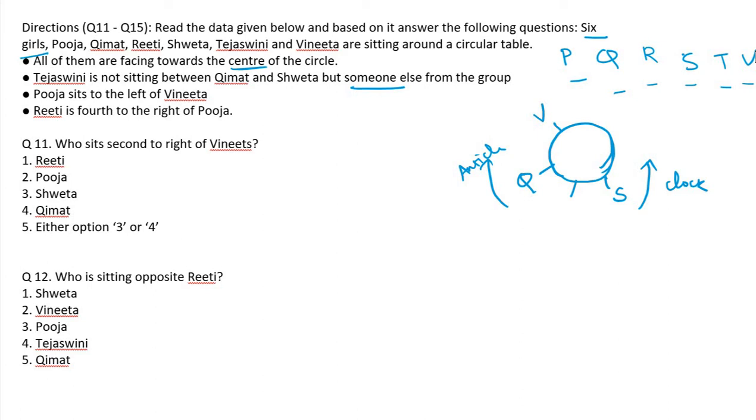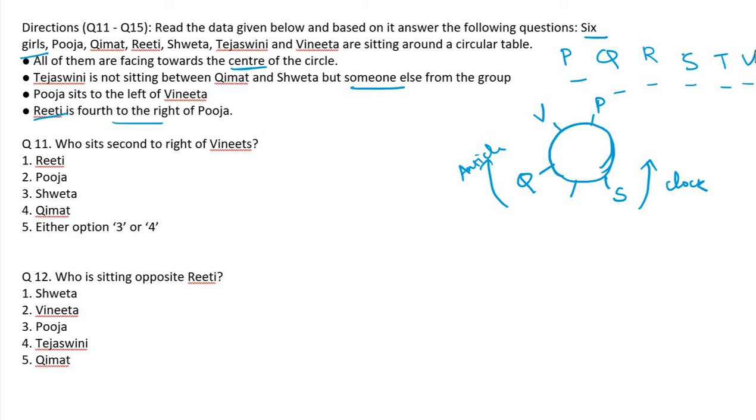So this is Vinita, and this must be Pooja. And then any other clue? Riti is fourth to the right of Pooja. Fourth to the right, from Pooja.